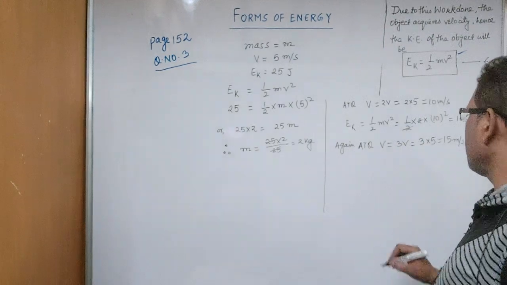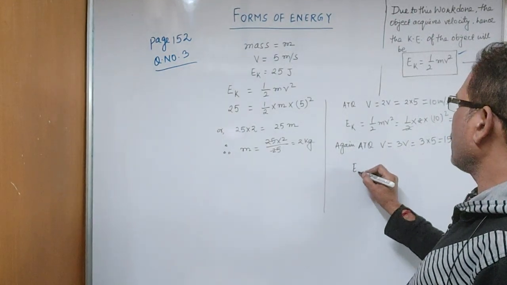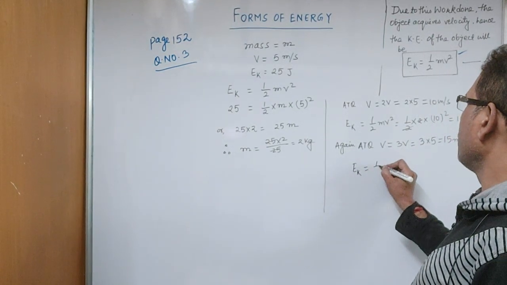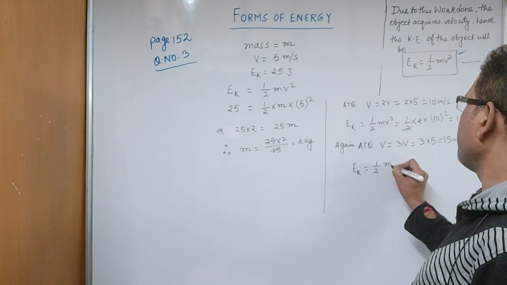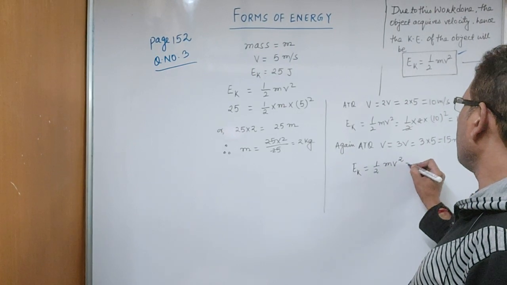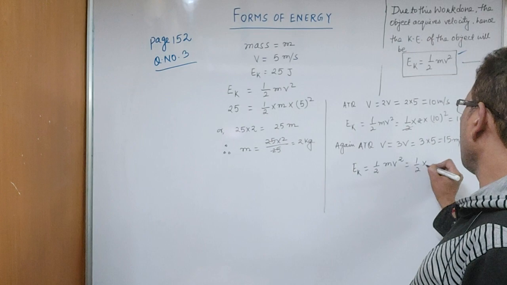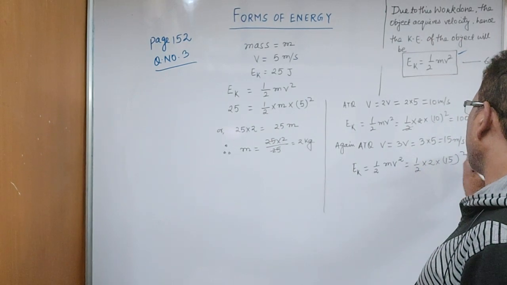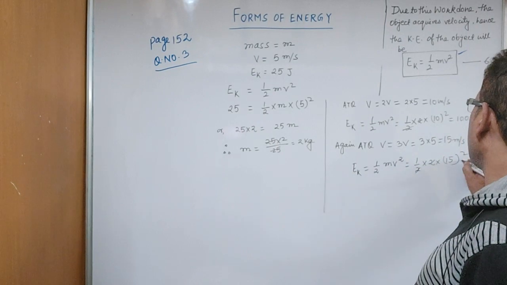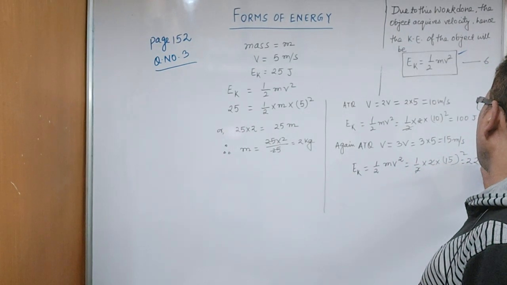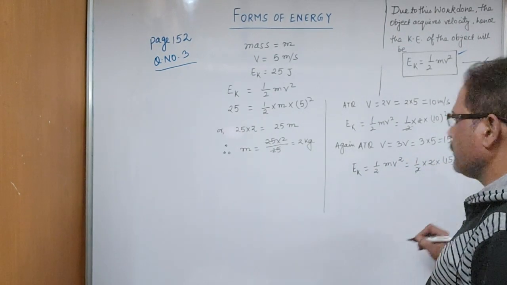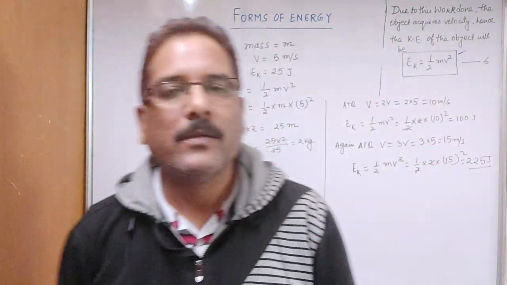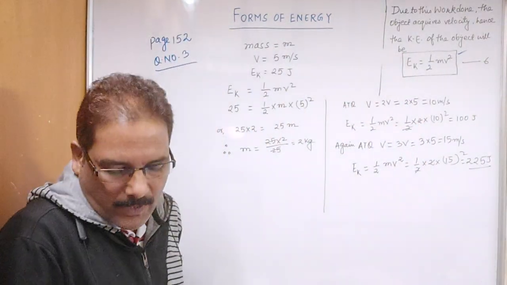So if velocity is 15 meter per second, again calculate the kinetic energy. It will be half mv square, so half into 2, v is 15 square. 2 cancel, so it will be 225 joule. So in this way you have to solve the questions.